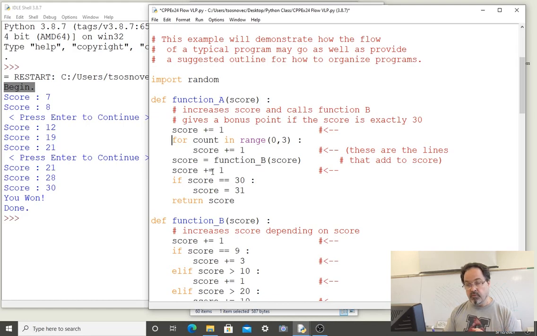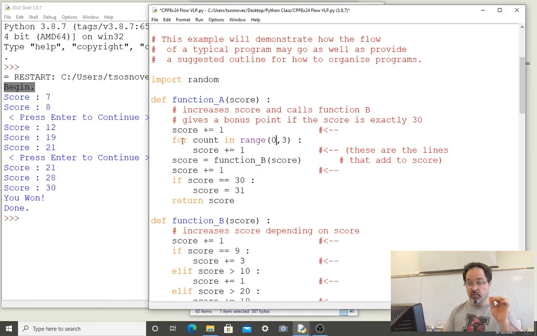And then we go to the for loop. A for loop will iterate with an iterating variable, taking the values of all those in the list that is supplied in the order that they're listed. So the range function will produce a list of values, in this case that starts with 0, and then 1, and then 2. Count will not take the value of 3. 3 is the signal to end this iteration, this repeated process.